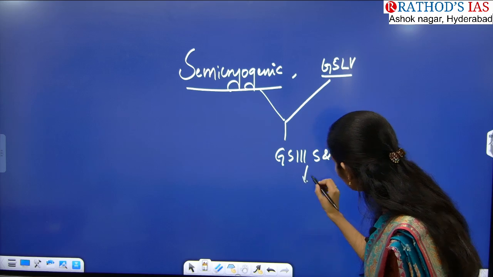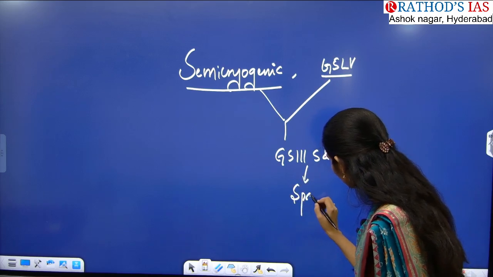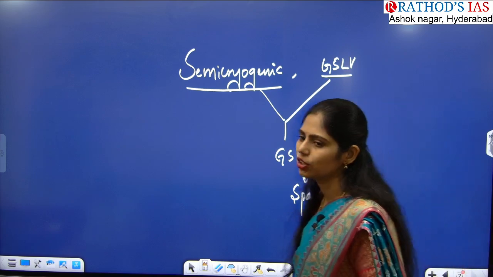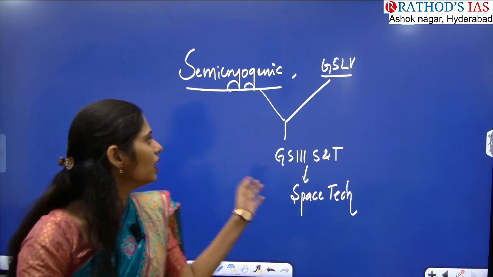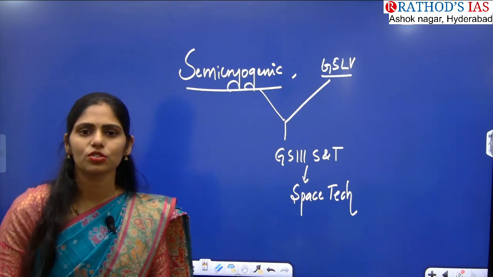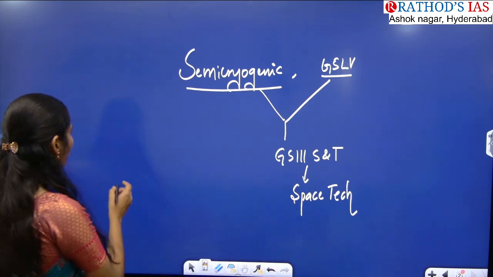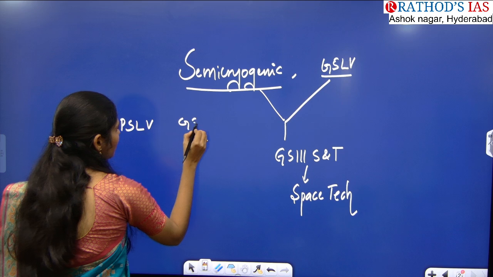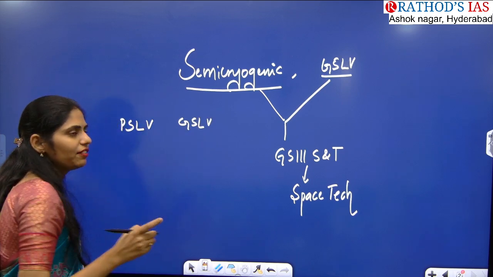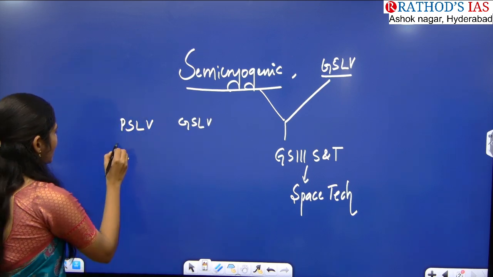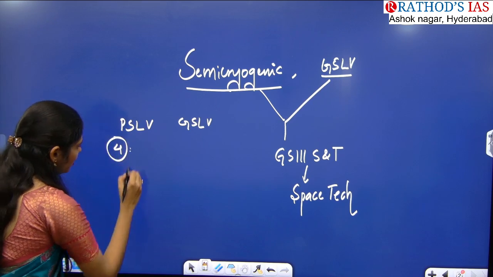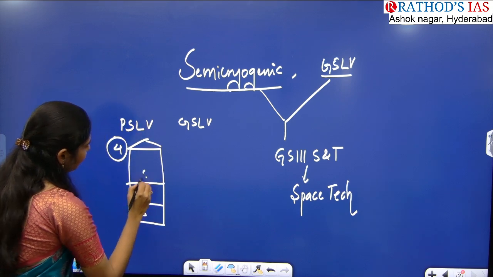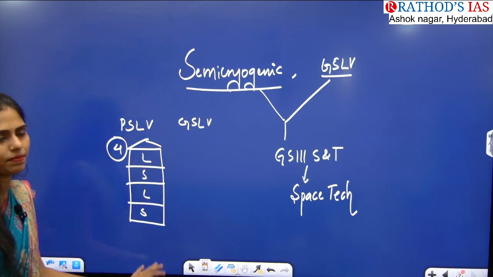That too, in which chapter? We have Space Technology. In this topic called Space Technology, we will be studying about launch vehicles as well as cryogenic engines. As you all know, when we discussed the difference between PSLV and GSLV, one important difference that I said is, it is having 4. So what is that 4? We have solid and liquid propulsion systems.